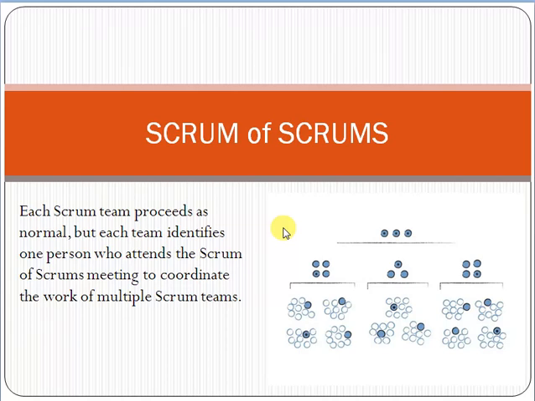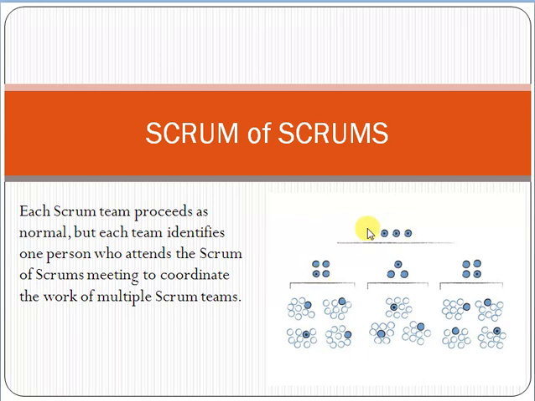A scrum of scrum is a meeting in which nominated team members from the relevant teams discuss their experiences, share their knowledge, so that it can be useful for other team members. And why is the whole team not doing it? Because the team is busy in their task, so they nominate one person for the scrum of scrum meeting. So this will be called scrum of scrum level, and this one is called scrum of scrums level.